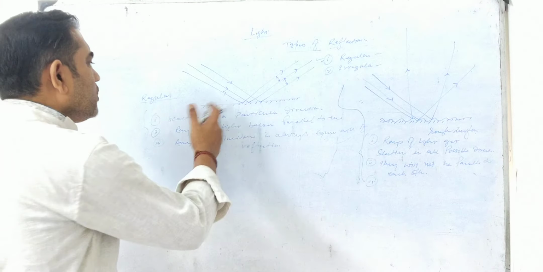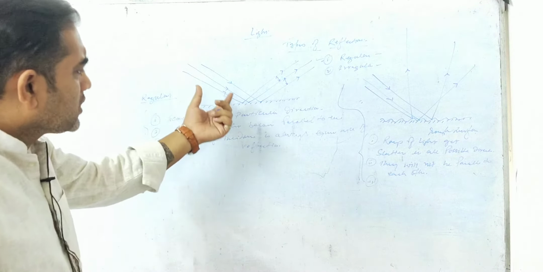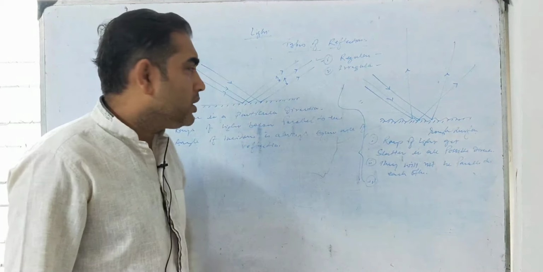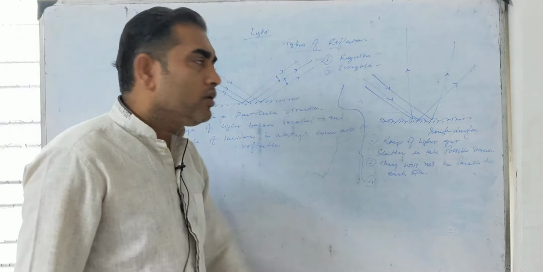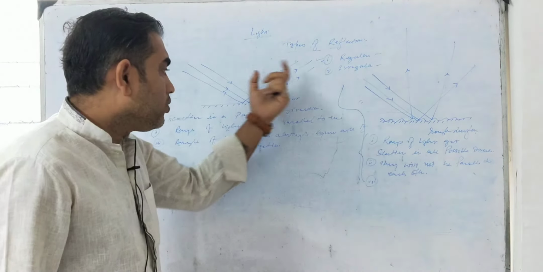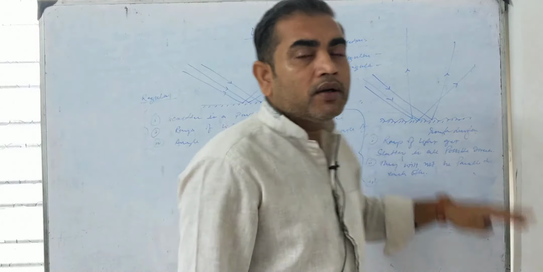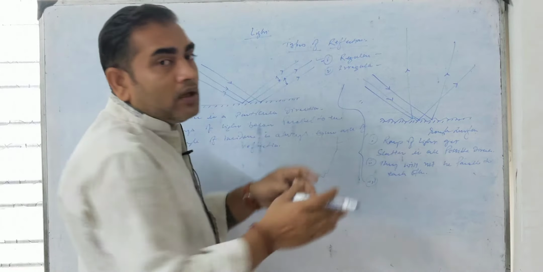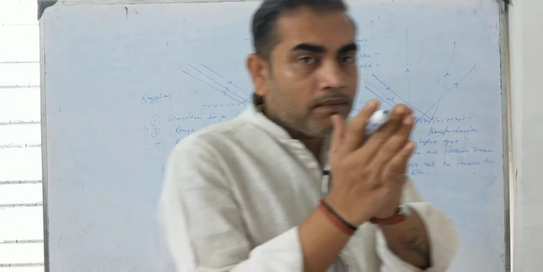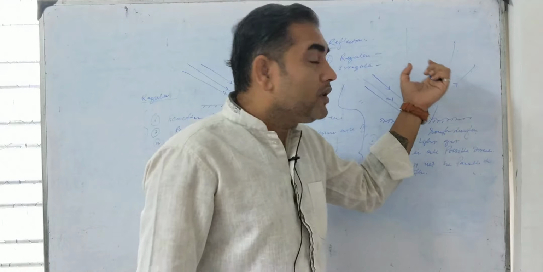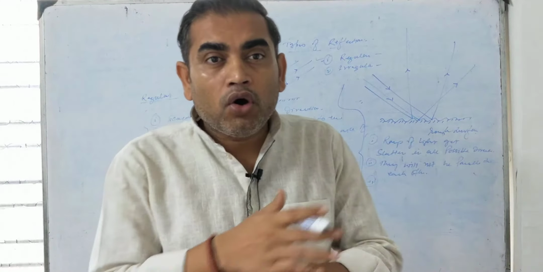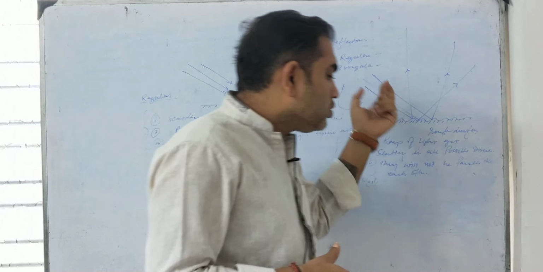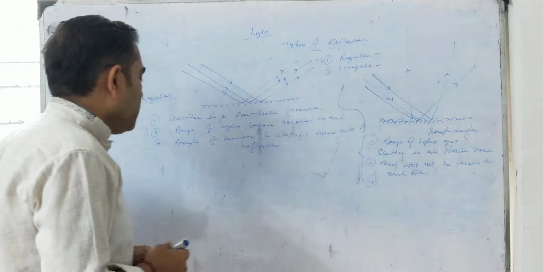you can use these points: regular reflection takes place on a smooth surface, irregular on a rough surface. The reflected rays become parallel to each other in one, and are not parallel to each other in the other. They scatter in a particular direction, or in all possible directions. Intensity of the light is high in a particular direction only, while in this manner intensity is low and they are visible in all directions. They make things visible more properly. So these are about regular and irregular reflections.